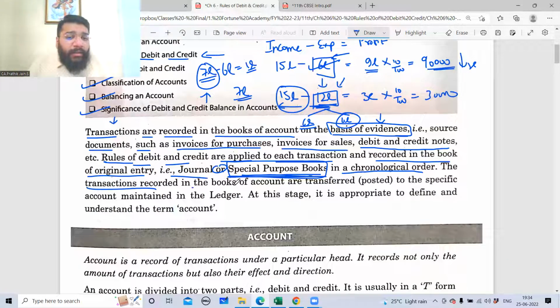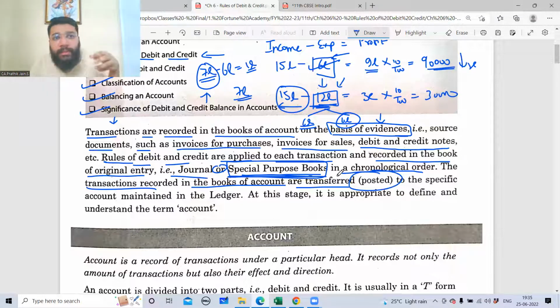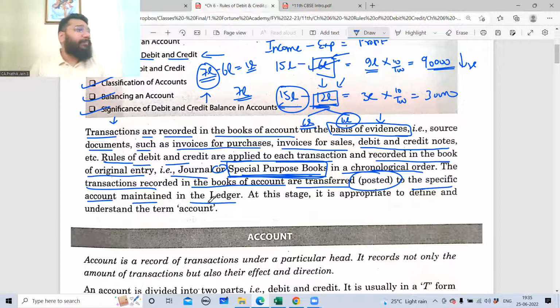The transactions recorded in the books of accounts are transferred from the journal entry. Technically, the word is posted. We don't use the word transferred; that is normal language to make common people understand. But once you are an accounts person, a transaction transferred from journal to ledger is called posted. Posting means shifting of the entries from journal to ledger. The transactions recorded are posted to the specific account maintained in the ledger.